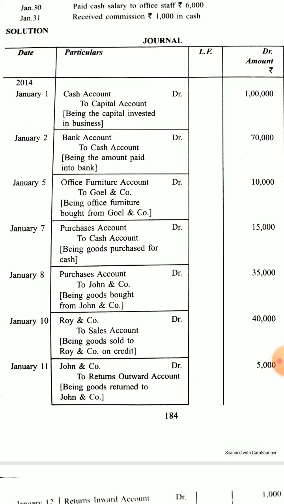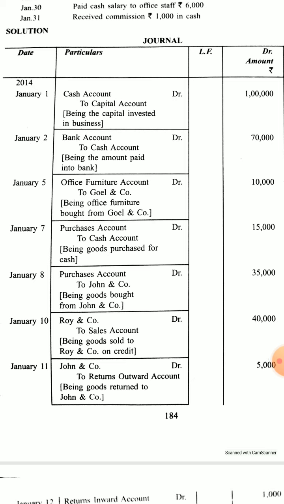Next entry is goods purchased with cash. When we purchase goods with cash, I have told you that goods-related entries are made in 5 heads: purchases account, sales account, purchases return account, sales return account, and stock account. So here goods are being purchased, so purchases account is one account affected. Another thing is that cash is going out.